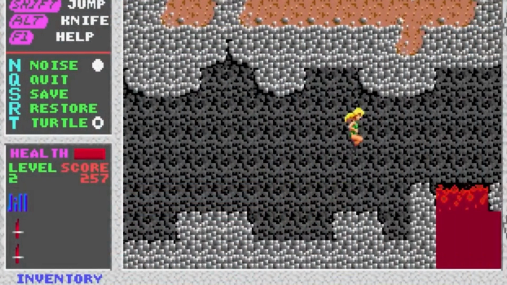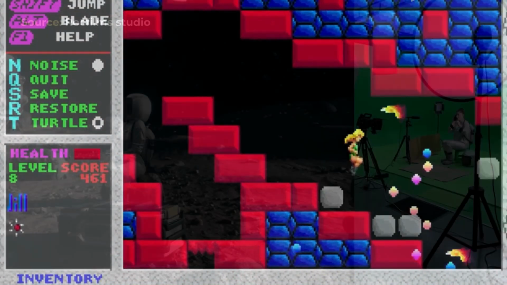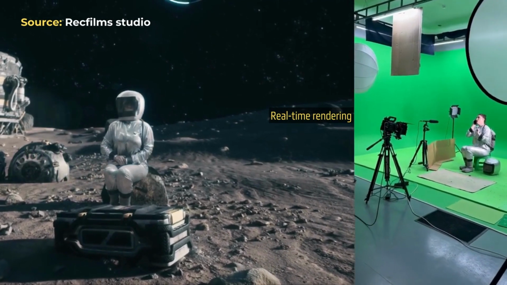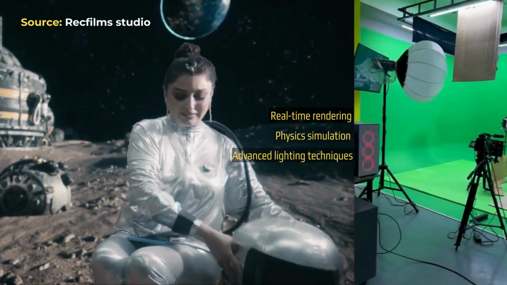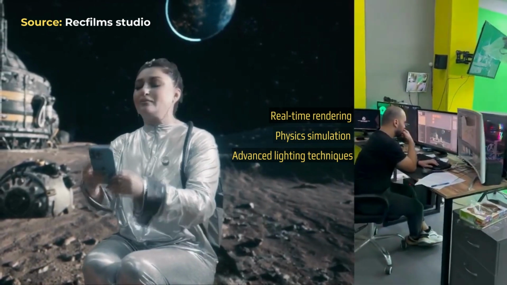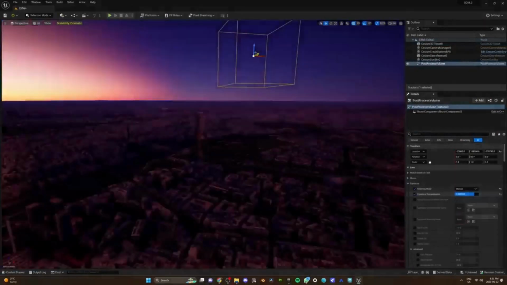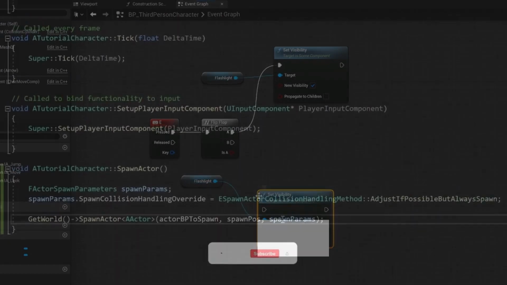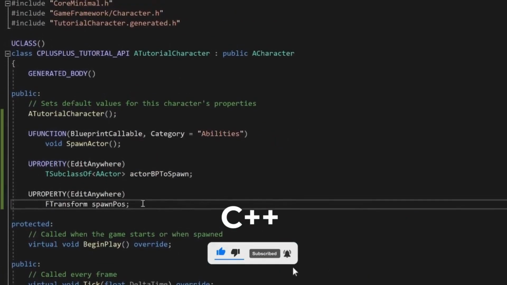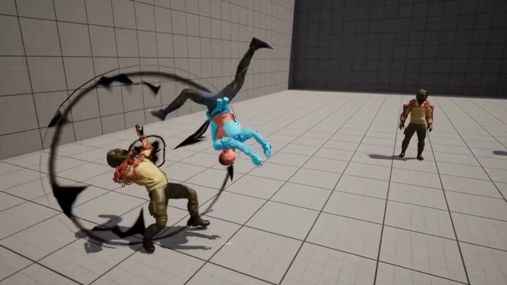But what makes Unreal Engine truly extraordinary is its underlying architecture. It employs a robust system of real-time rendering, physics simulation, and advanced lighting techniques that immerse players in breathtaking virtual worlds. The development environment of Unreal Engine is like a magician's workshop, teeming with creative tools and resources. From the intuitive Blueprint visual scripting system to the powerful C++ programming language, it offers developers an enchanting palette to bring their wildest ideas to life.